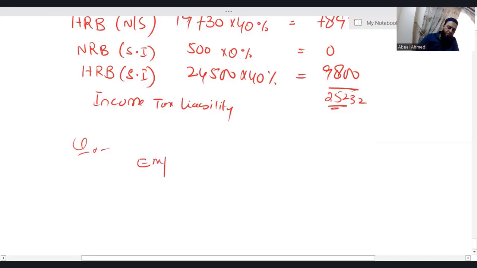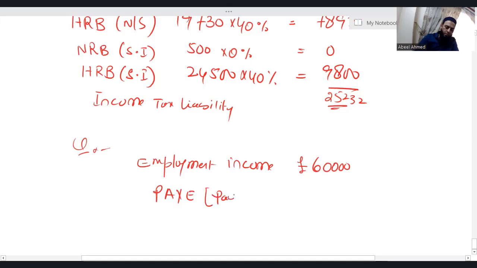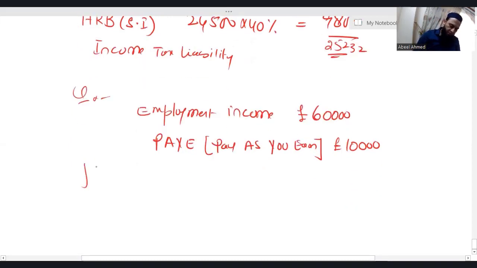Employment income. Let's say the employment income is 60,000. Pay as you earn. Pay as you earn means simply the tax which you have already paid in advance, which is, let's say, 10,000 in this question. Now we have two requirements.